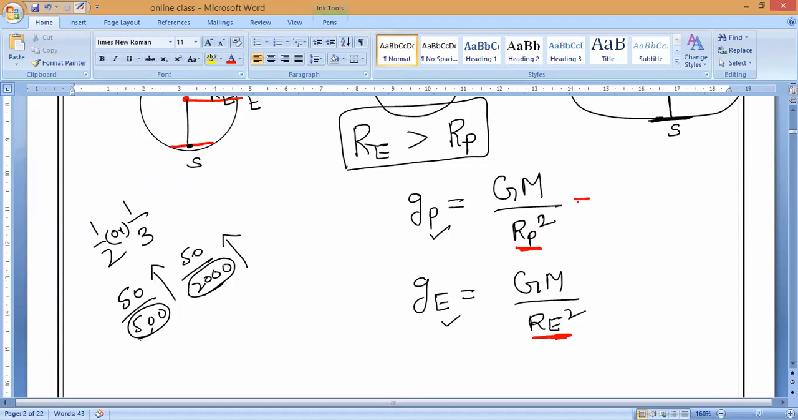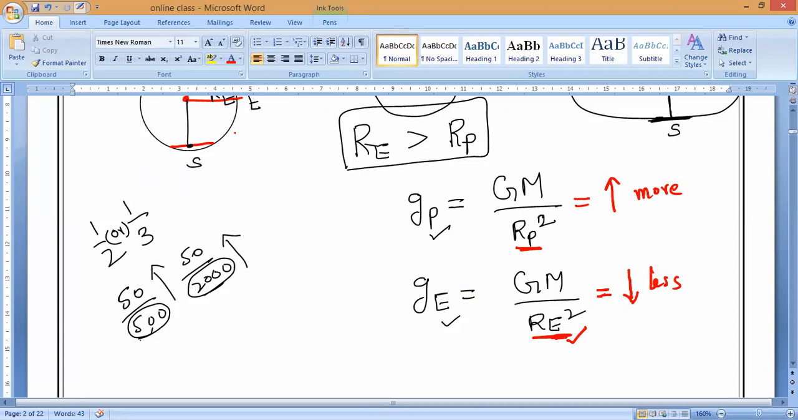So now, overall, will the value come more here or here, Jayvarshini? That is my question. Think carefully. The denominator is increasing, so the overall value will decrease or not? Decrease, yes, sir. Understanding? So at the equator, the G value is less, and at the poles, the G value is more. Are you clear, guys? Everybody? Any doubt in this, please ask me.